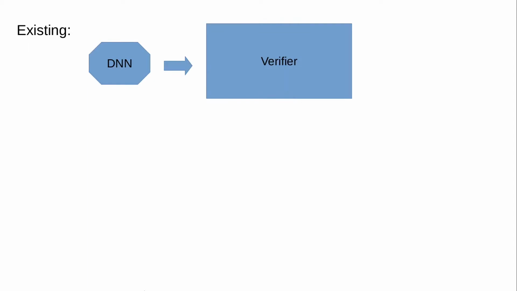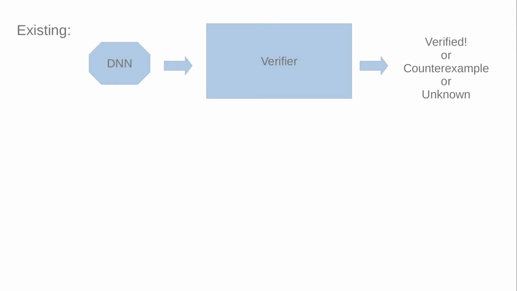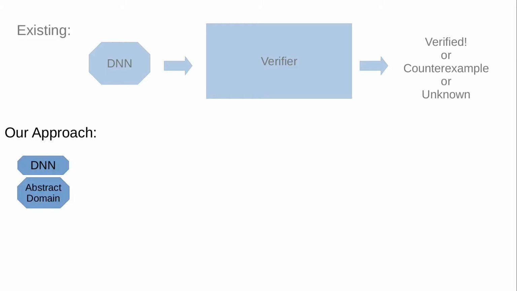Currently, to verify a DNN, you would input it directly into a verification tool, which either states that the DNN is safe, provides a counterexample, or states that it is not able to prove either. However, such tools can be very slow for large DNNs. We propose to augment this process for large DNNs via the use of abstraction. In our proposal, we start with 3 inputs: a DNN, an abstract domain, and a partitioning of the DNN's nodes. The partitioning and abstract domain will determine the precision of our abstraction.